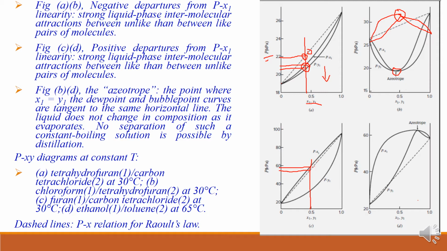Nowadays people are talking about the residue curve map, right? And when you are talking about the residue curve map, this is very important. The residue curve map generally defines the composition of residue, that is the track.